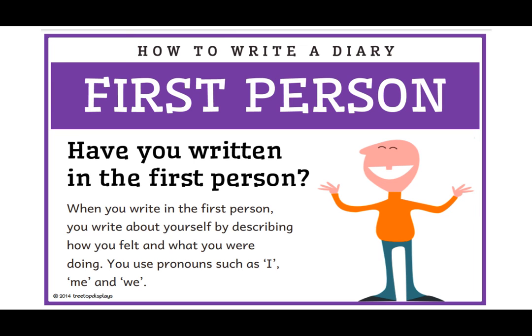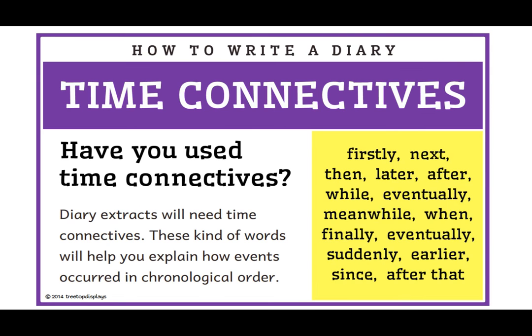Now, when you're doing your writing, it is done in the first person point of view as if you are that person who is experiencing it. So it's I, me, we, us that should be used throughout it. You're using time connectives, and these are your sequence words, okay? You don't have to only use first, then, next, finally. Think about other words we've talked about, even cause and effect, when we said as a result, eventually, okay? These are all great transitions that help keep our writing connected and smooth.